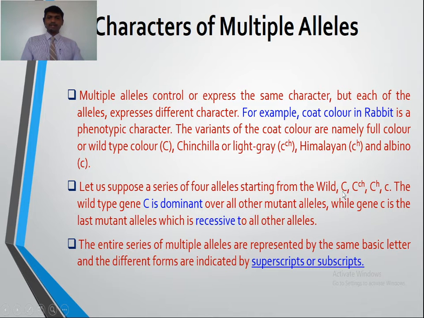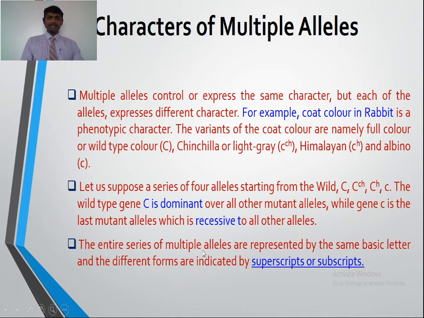Suppose we make a cross between a wild type, that is a full color, and a Himalayan. In such a case we get the wild type, because wild type is dominant over the Himalayan. So this is the dominance hierarchy. We found that the full color is dominant over chinchilla or light gray, over Himalayan and also over the albino. So wild type is dominant over all other mutant alleles, while the gene small c is the last mutant allele, which is recessive to all other alleles.